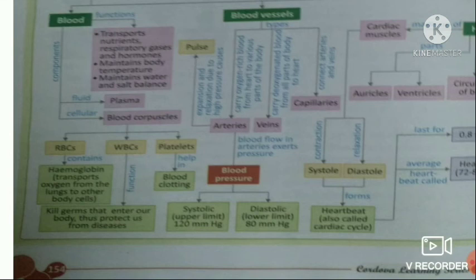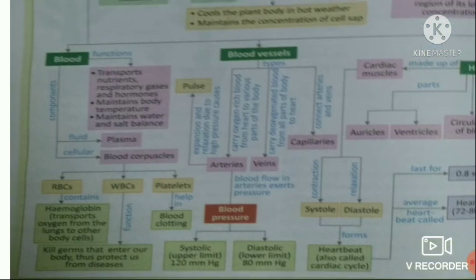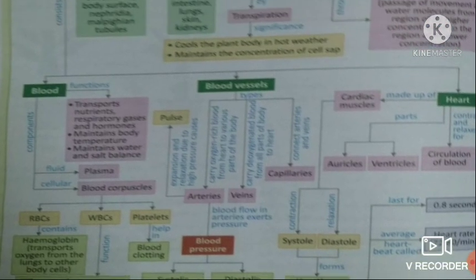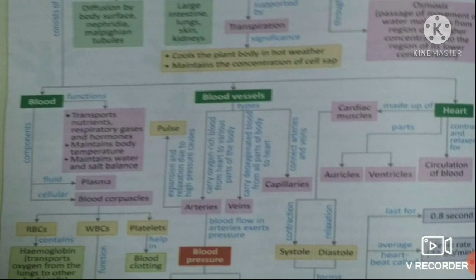Now, some functions of blood are given here in the pink colored box. What are these? First, blood helps in transportation of nutrients, respiratory gases, hormones, etc. And not only this but also waste material. Second, blood maintains the body temperature because it has water in it. And third, it maintains water and salt balance as well.